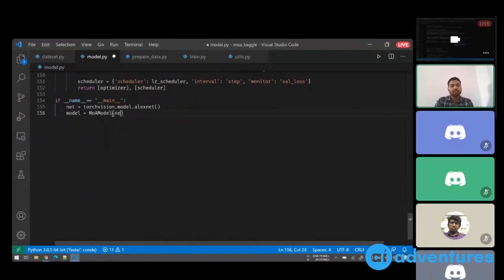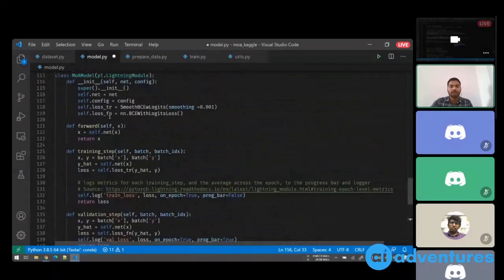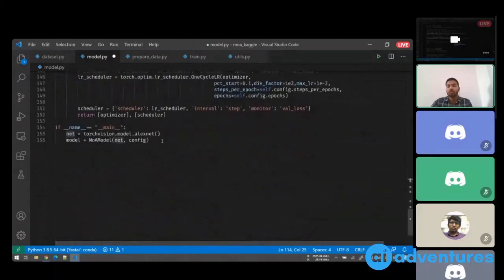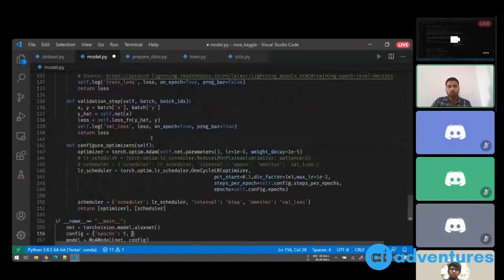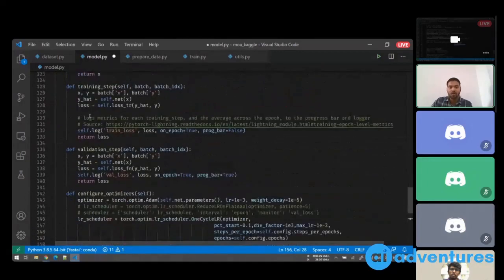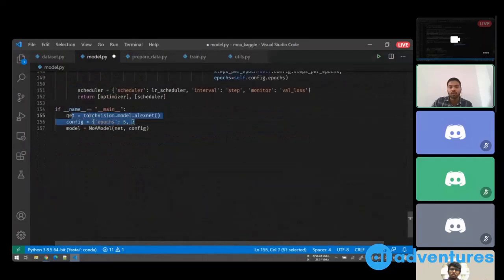And here, if I pass my net and config file, because this is what the init function expects, net and config. But how do I get my config file? Again, that is another question. If I have this piece of code written here, say it's basically a dictionary with some keys and values, so I'll say epochs: 5 and so on. The person who's going to use this class can look here and see how the config was generated and how the net was generated in the first place.